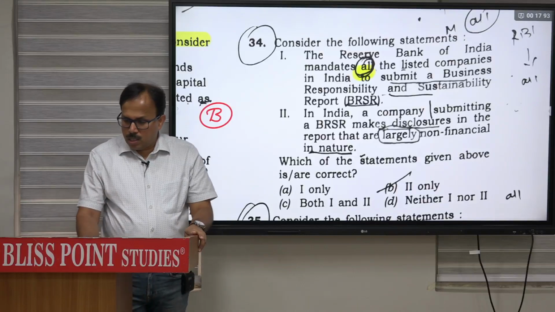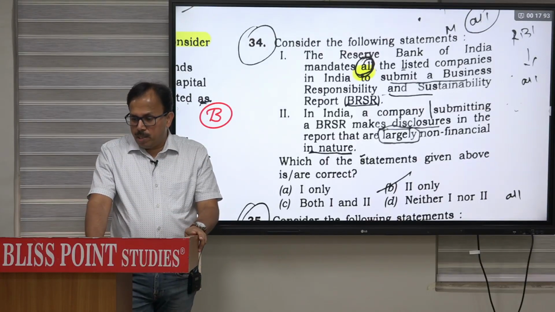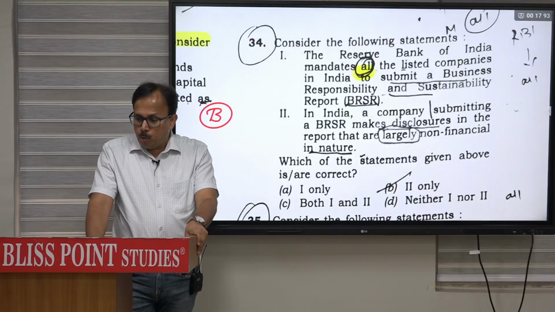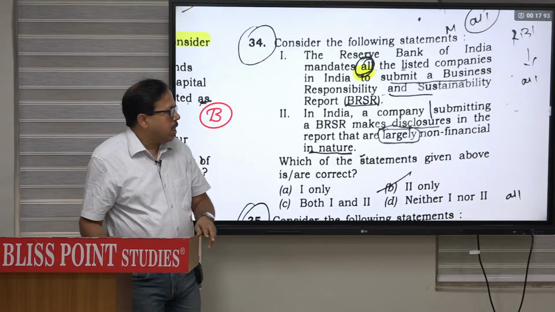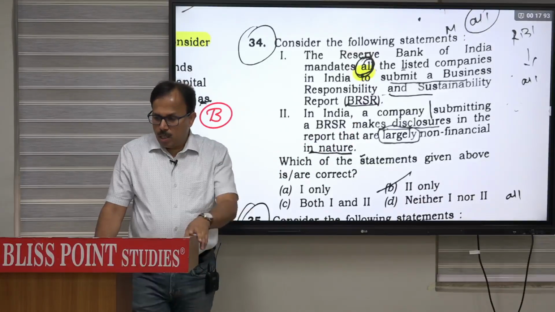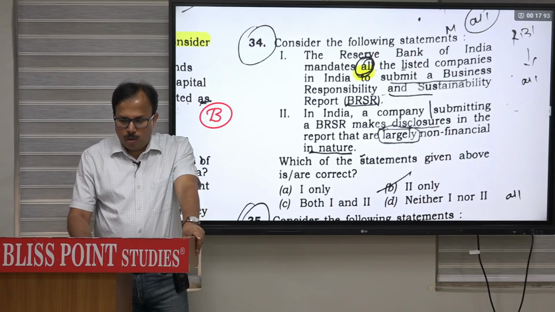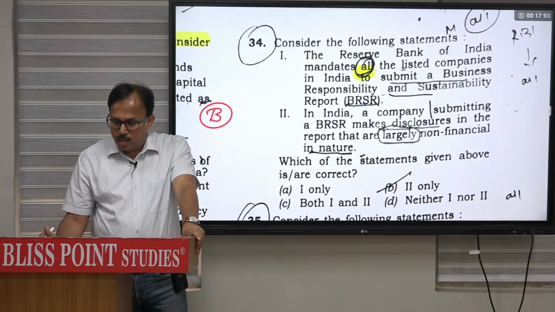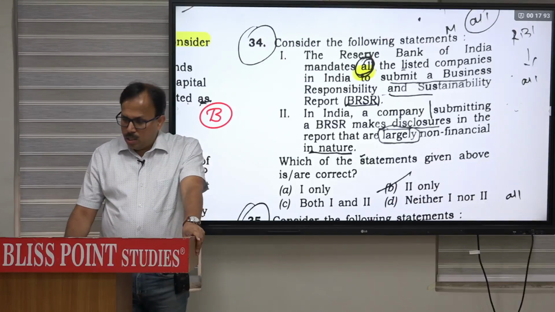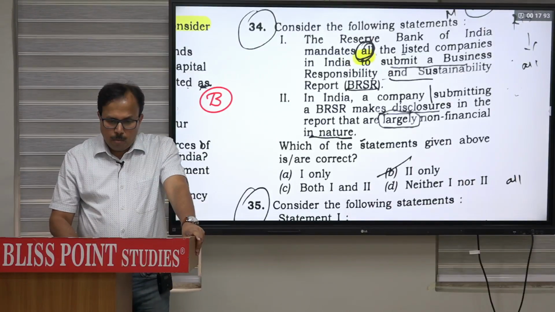So the first is incorrect. Now in the second part: in India, a company submitting a BRSR makes disclosures in the report that are largely non-financial in nature. That is correct. It is not for financial disclosure. It is for non-financial disclosure in the areas of environment, social or governance. So the first is incorrect, the second is correct. So only the second is correct. So the answer will be B.